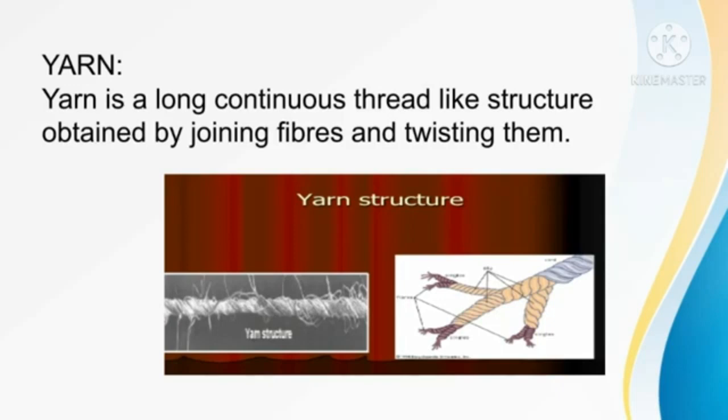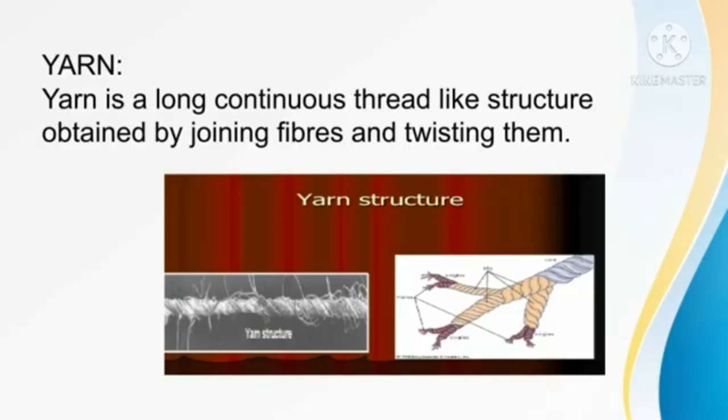See this image. So fibers are twisted together to become a yarn.